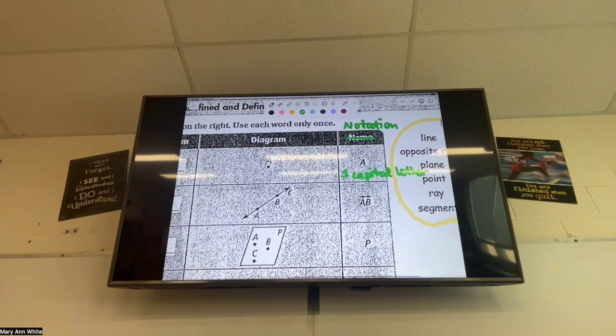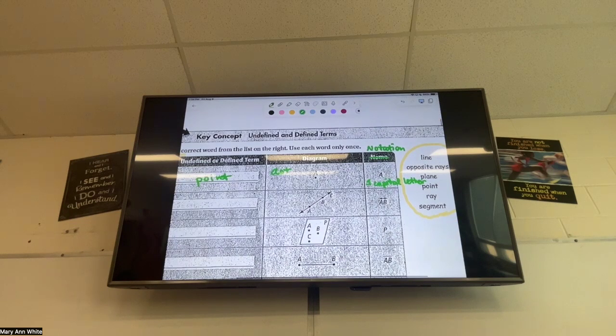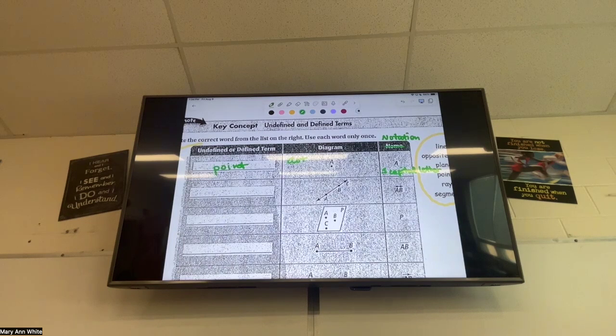Okay. And again, I may write the word dot on my definition, like as my vocab word, because I don't really know how else to describe it. What about the next one? What's that next line a picture of? Yeah, Chase? A line. What makes it a line and not a segment or array or anything else? Yeah, Luca. The 2 arrows.